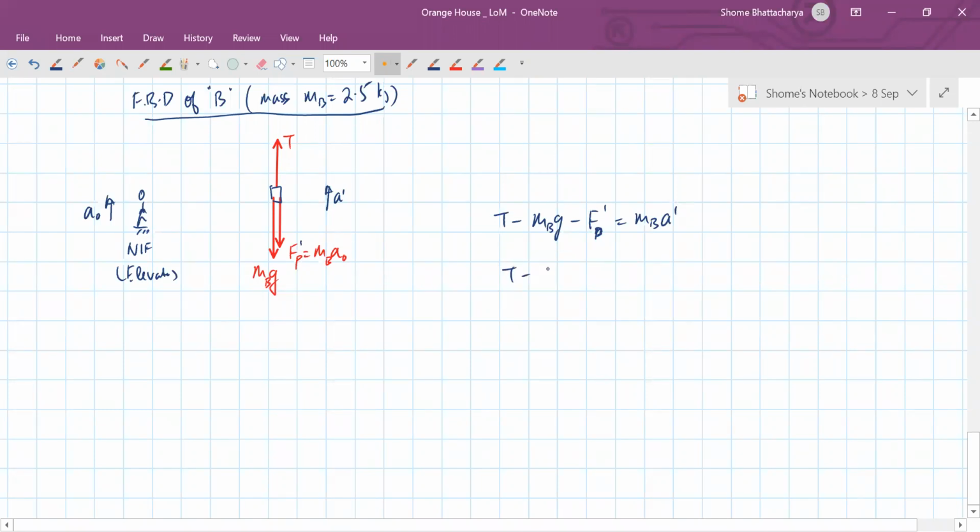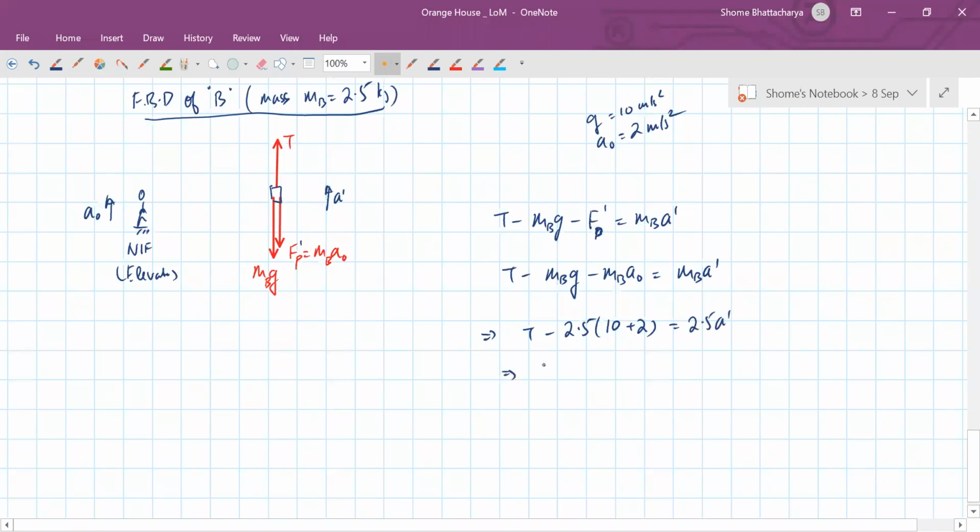So T minus this quantity is equal to 2.5 a prime.